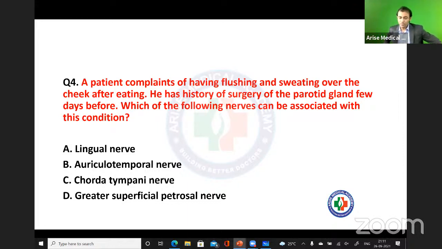A patient complains of having flushing and sweating over the cheek after eating. He has history of surgery of the parotid gland few days before. Which of the following nerves can be associated with this condition? So basically, first question, what is the diagnosis? Can you tell me the diagnosis here?